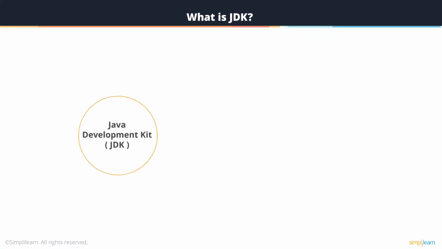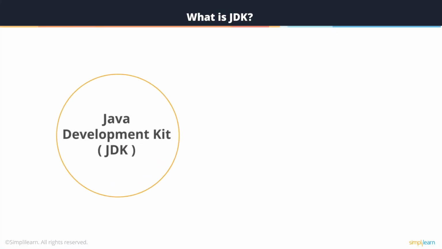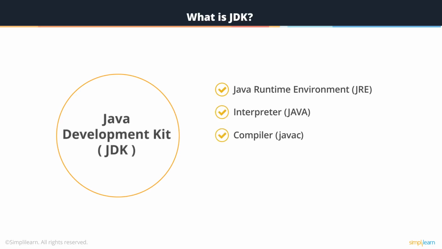So let's look into what Java Development Kit means. All the Java applications and applets are developed using the Java Development Kit, that is JDK. Now, the JDK consists of the Java runtime environment, an interpreter, a compiler, an archiver, and a document generator, and a few more tools that go into developing a Java program.